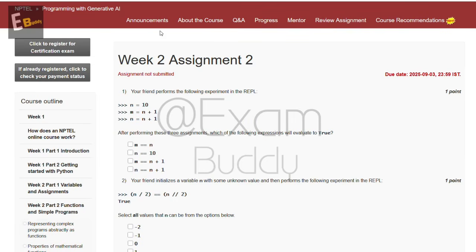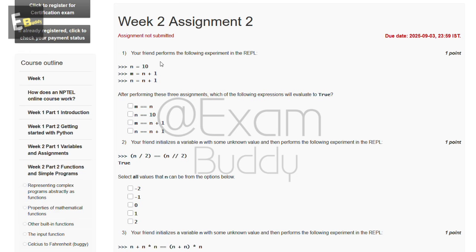Now let's do our assignment, Programming with Generative AI, week second, assignment second. So the first question is: your friend performs the following experiment in the REPL: n = 10, m = n + 1, n = n + 1. After performing these three assignments, which of the following expressions will evaluate to true? So these are the options and the answer of our first question is A, m equal to n.